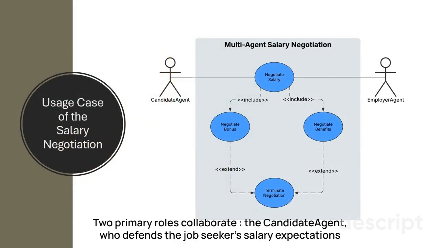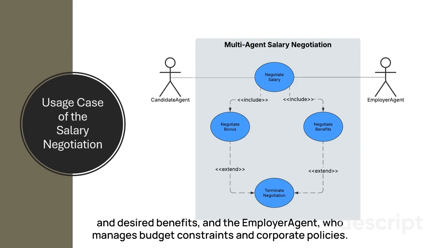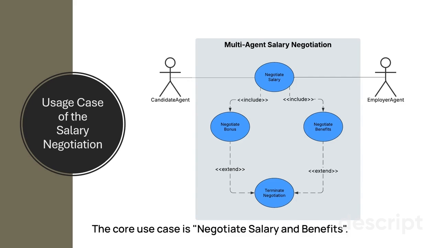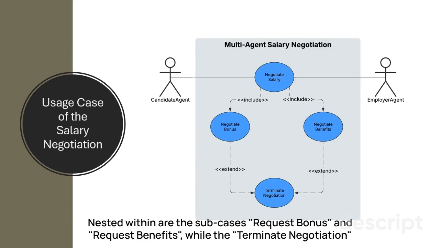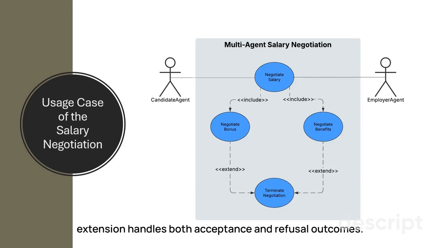Two primary roles collaborate: the candidate agent, who defends the job seeker's salary expectations and desired benefits, and the employer agent, who manages budget constraints and corporate policies. The core use case is negotiate salary and benefits. Nested within are the subcases request bonus and request benefits, while the terminate negotiation extension handles both acceptance and refusal outcomes.